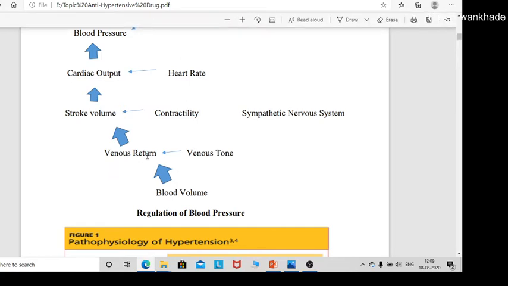Now this venous return is regulated under the influence of the venous tone, and stroke volume is controlled by the contractility. If the contractility increases, stroke volume also increases, and due to that blood pressure increases. Now the heart rate: if heart rate increases, cardiac output increases, and due to that blood pressure also increases.